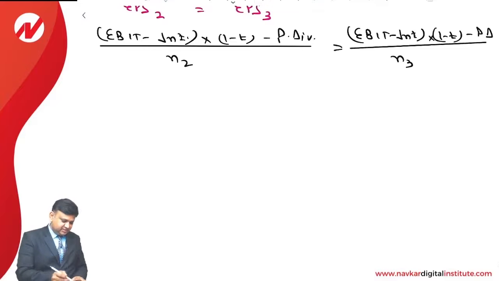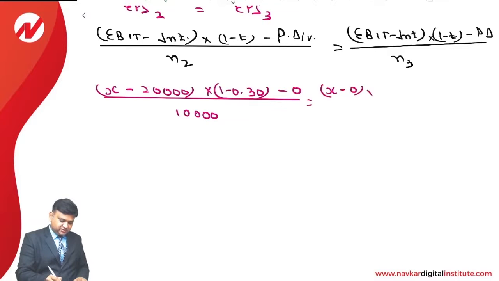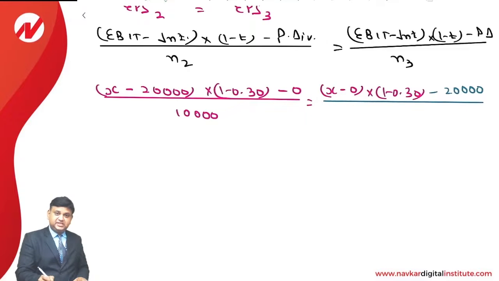Let us assign x variable to the EBIT minus amount of interest in the second financial plan is 20,000. Income tax rate is only 30%. Second financial plan does not have any preference dividend. Divided by number of equity shares are 10,000. On the opposite side, x once again, no interest. Income tax rate is only 30%. Minus preference dividend is 20,000. Whole divided by number of equity shares are 10,000.